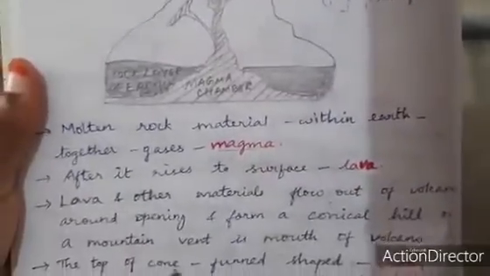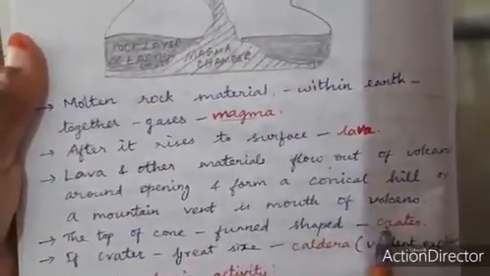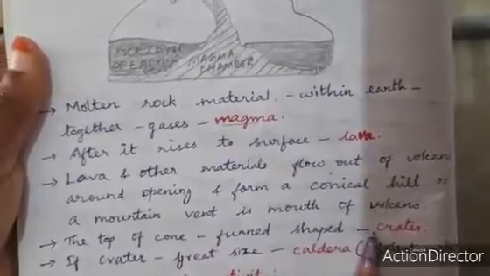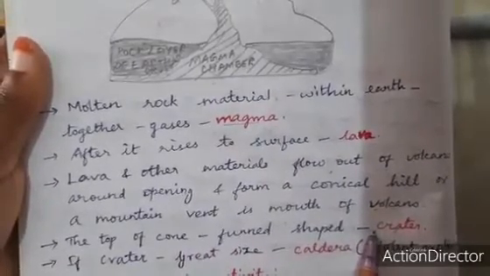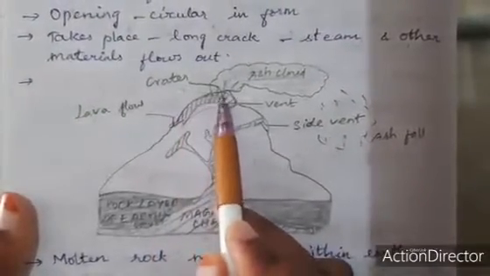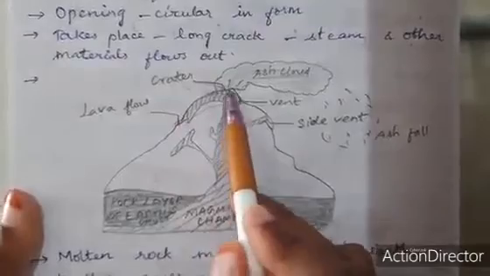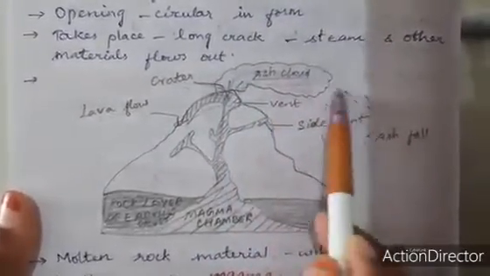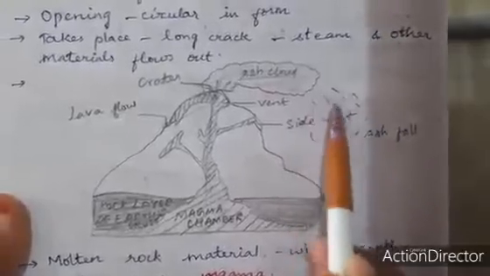Crater means the top of the cone, funnel shaped, is called the crater. See here in this diagram, this area is called the crater, and what flows like an ash cloud, these are called ash fall.